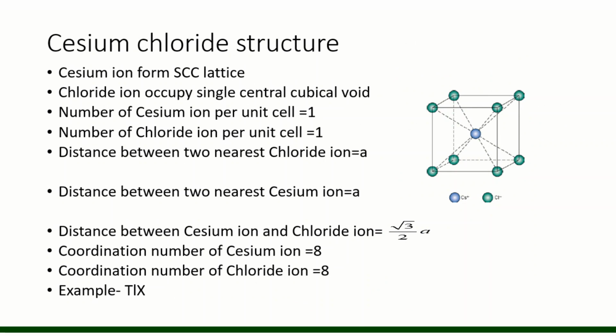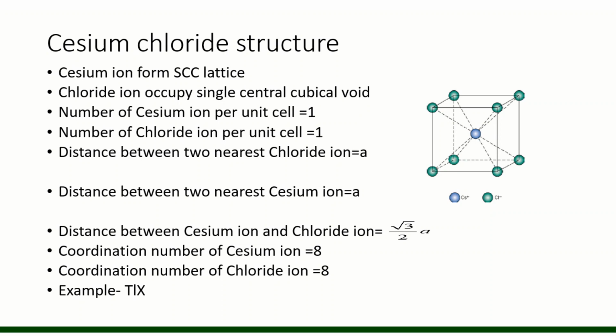Or we can say chloride ion forms FCC lattice and cesium ion occupies. Both things are equally correct, right? Number of cesium ion per unit cell is equal to 1 or number of chloride ion per unit cell is equal to 1.